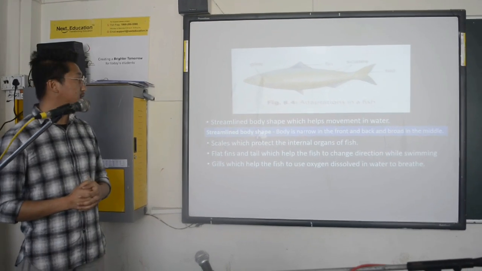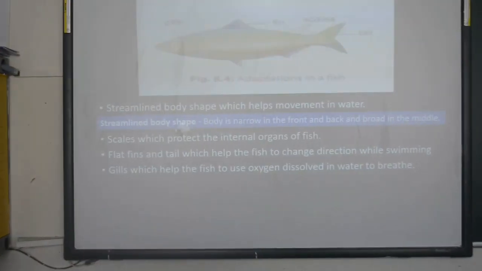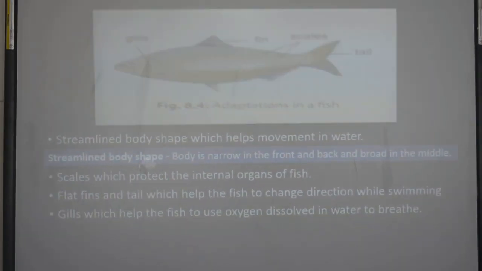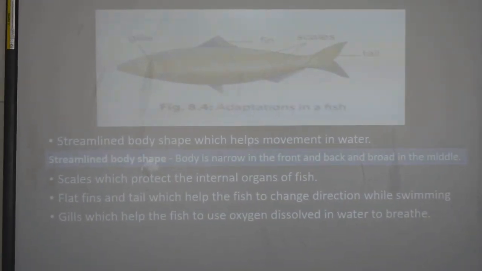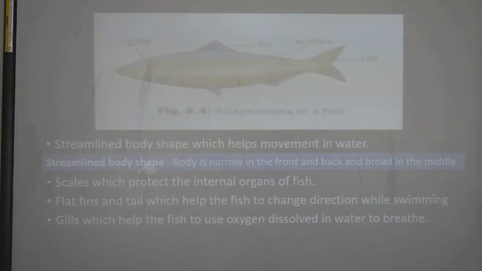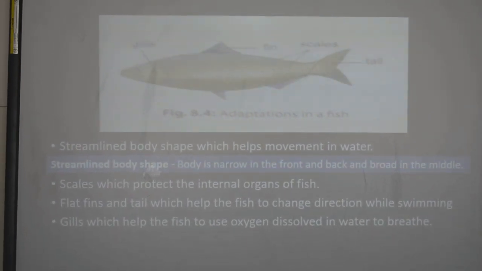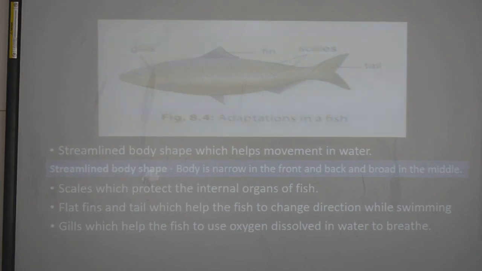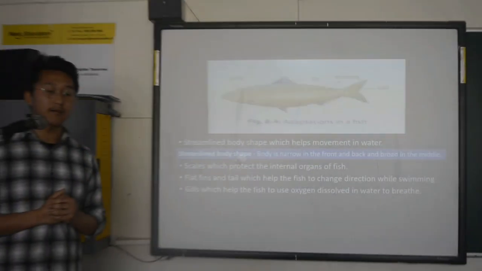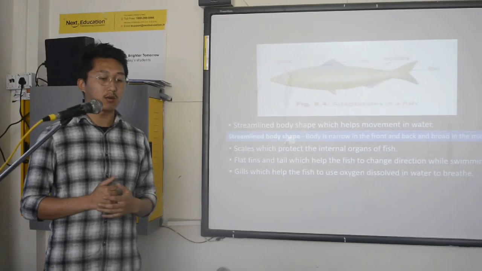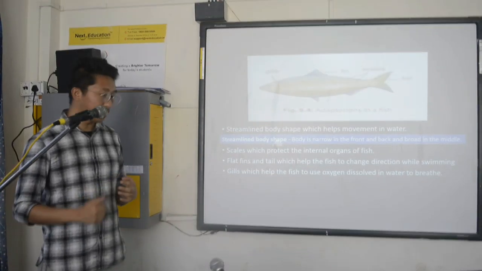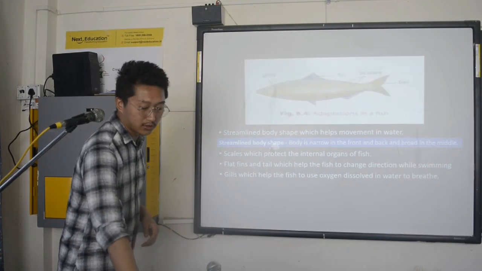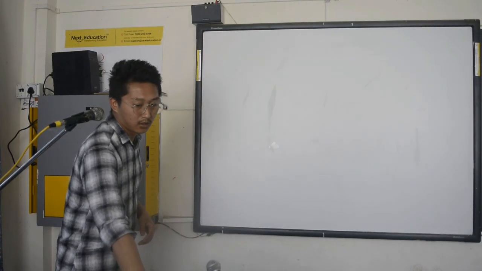Next adaptation that fish has developed is gills, which help the fish to use oxygen dissolved in water to breathe. So fish have developed gills, which help them to respire in the water or to breathe inside the water. With the help of gills, fish use oxygen dissolved in the water. So this is how the fish have developed their structure, their body, and their habits in order to survive in water. So these are all the adaptations of fish.